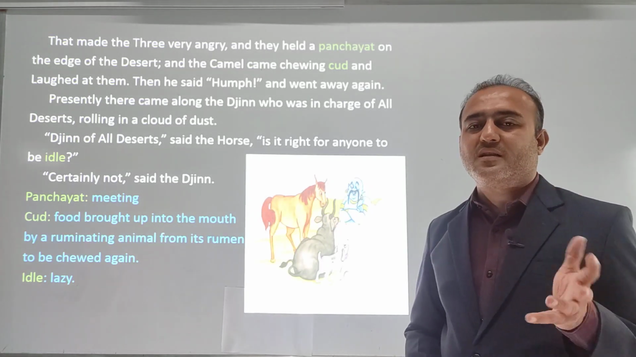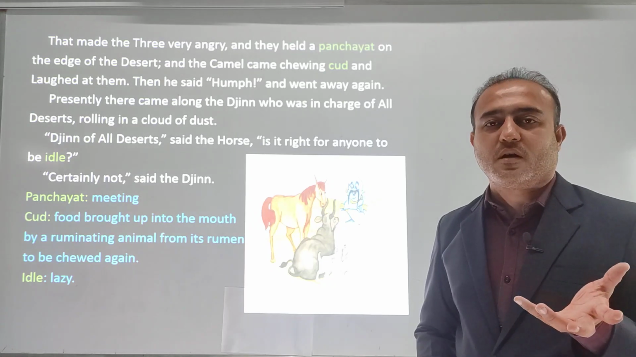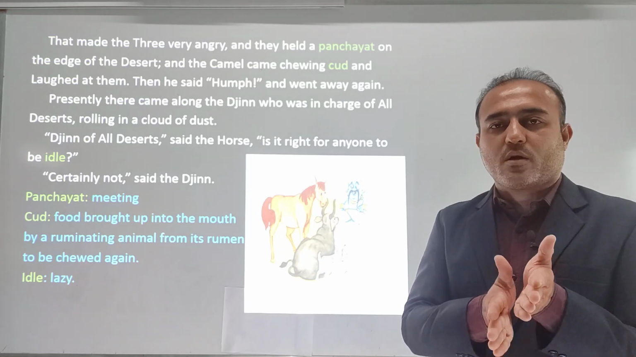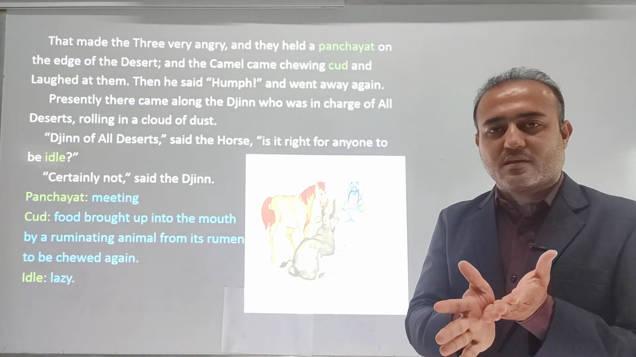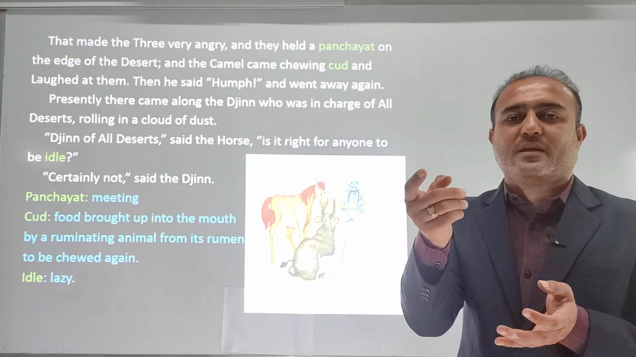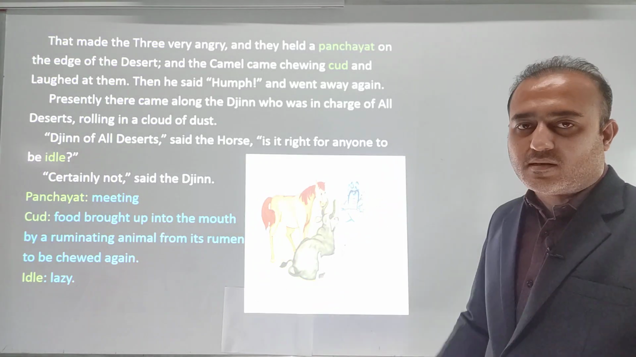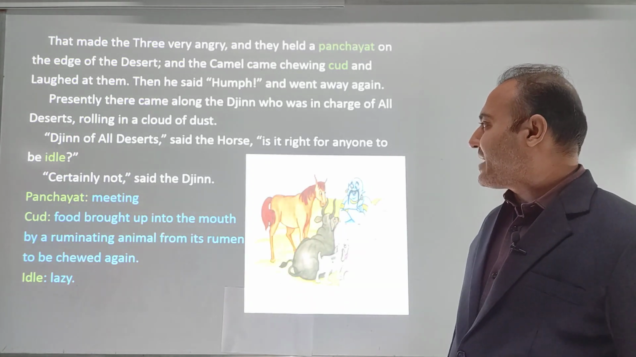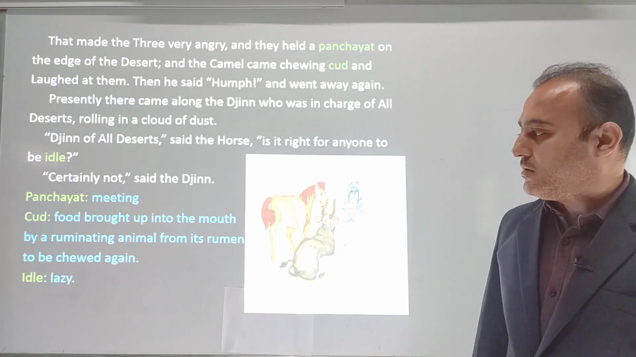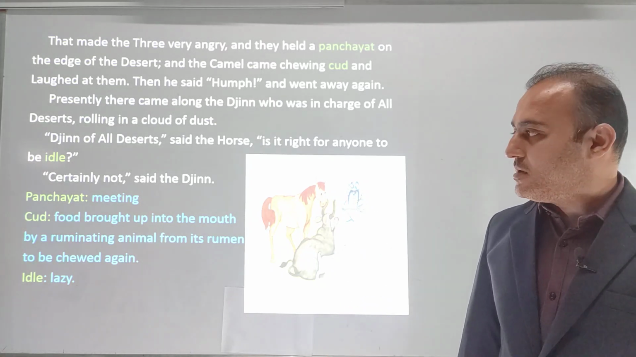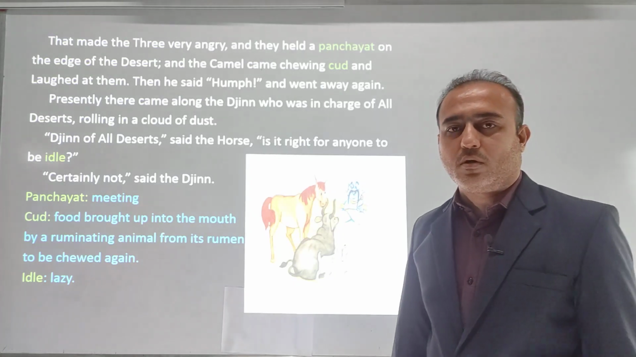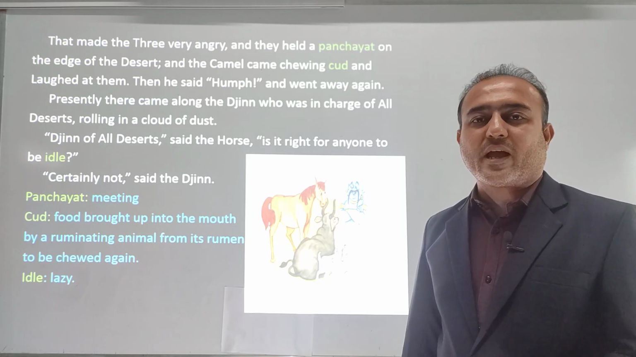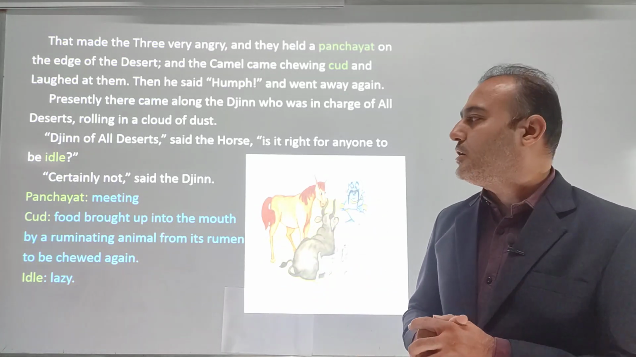You might have seen in serials or movies how the jinn comes. Many times we have seen that when we rub the pot, or when we touch the pot like this, then with a rolling movement the jinn comes like this. "Jinn of all deserts," said the horse, "is it right for anyone to be idle?" Idle means lazy. "Certainly not," said the jinn. So the horse asked the jinn if it is proper that someone doesn't do any kind of work, and the jinn is saying certainly not.